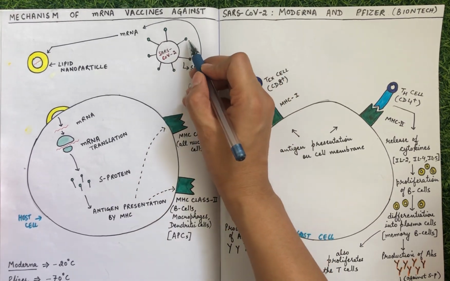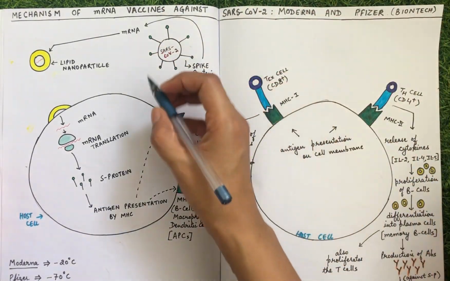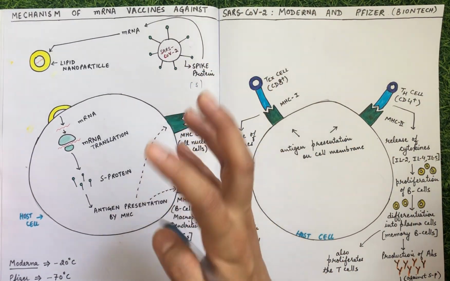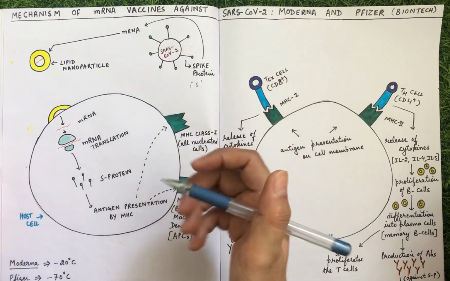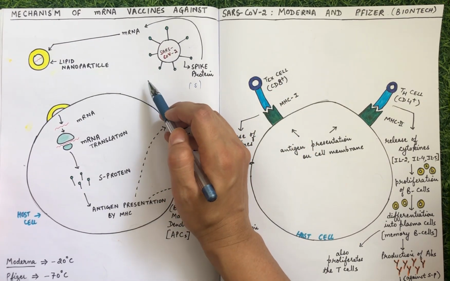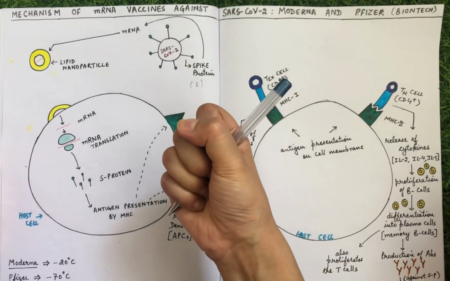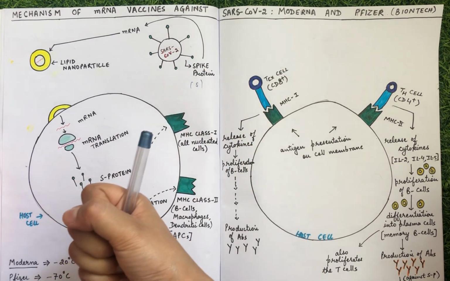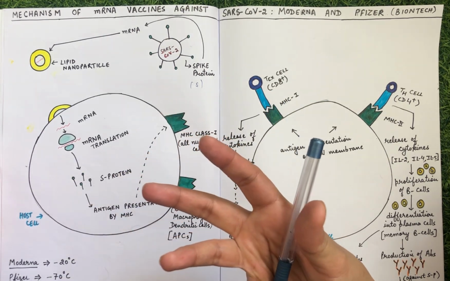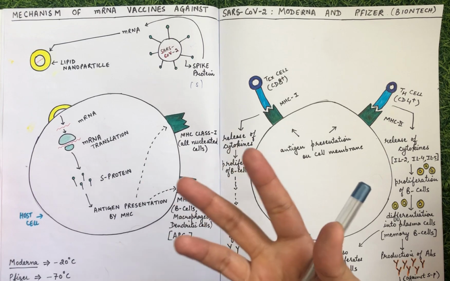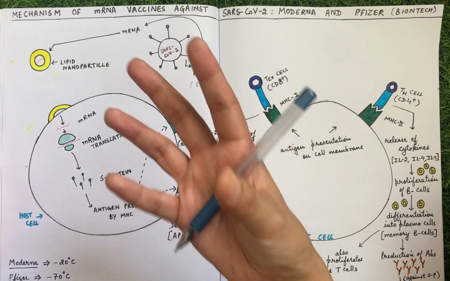Now, these spike proteins are responsible for attaching to the host cell. What I'm trying to say is that these spike proteins help the virus to attach to the host cell and ultimately gain entry into it. So scientists have targeted this spike protein by extracting its information and incorporating the information of the spike protein, or the S protein, into the vaccines. These vaccines are being administered to people, which ultimately creates a memory inside those people so that they already know how the virus is going to gain entry into the cells.